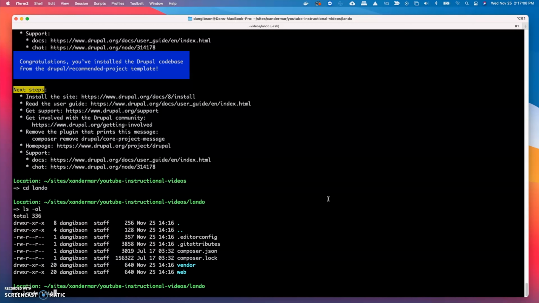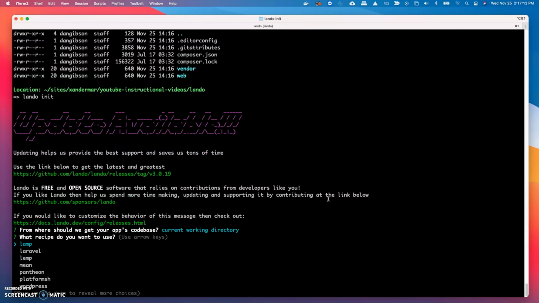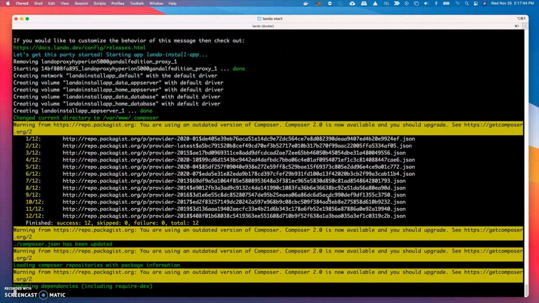And now run lando init. This will start our configuration of Lando. You're going to select Drupal 9, and your web directory is going to be the relative web root. And let's just call this Lando installation app. And let's go ahead and start it by running lando start.